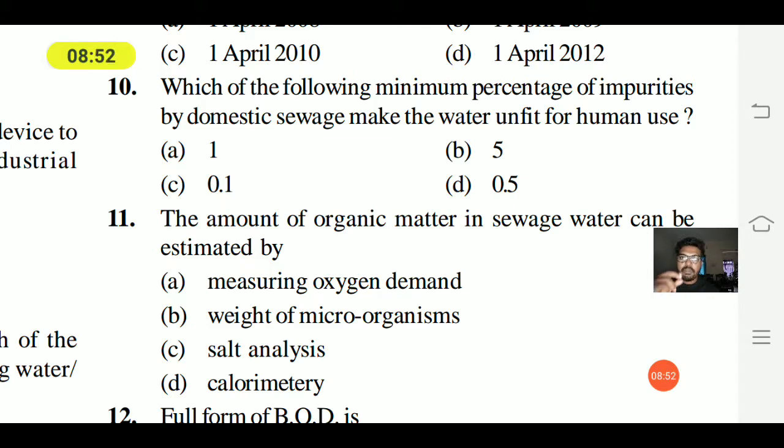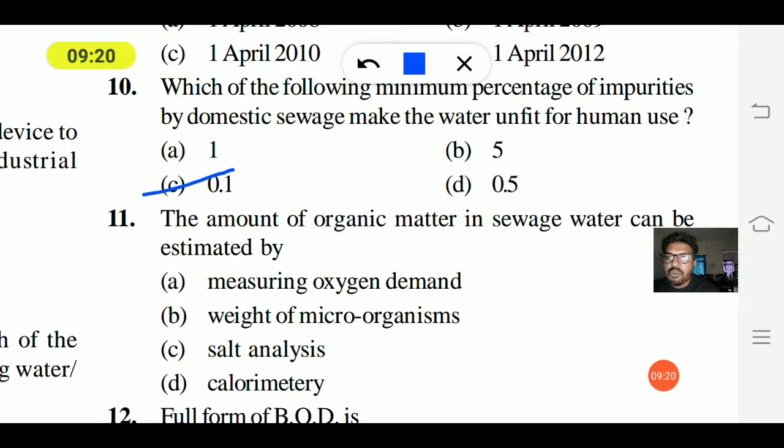What is the minimum percentage of impurities that must be present? Option A is 1, option B is 5%, option C is 0.1, option D is 0.5. Sorry, option C, 0.1, is the right answer.